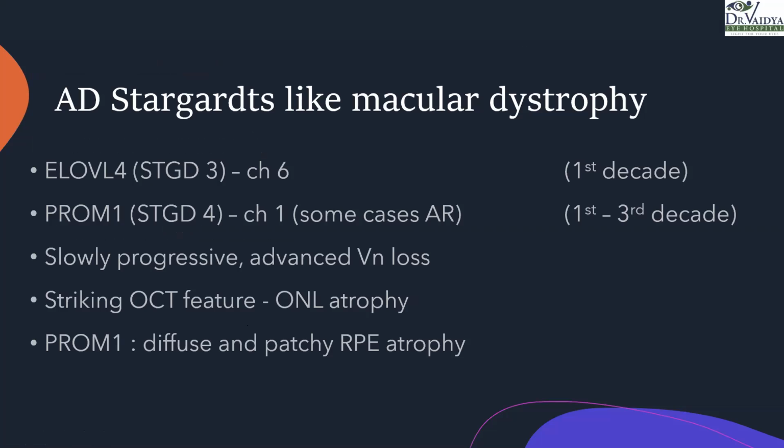To complete this from the exam point of view, there's something called autosomal dominant Stargardt-like macular dystrophy, in which you have these two particular gene mutations. This is a slowly progressive disease, but has advanced vision loss. The striking feature on OCT is the ONL atrophy, and these PROM1 gene mutations usually have, along with it, diffuse and patchy RPE atrophy as well.